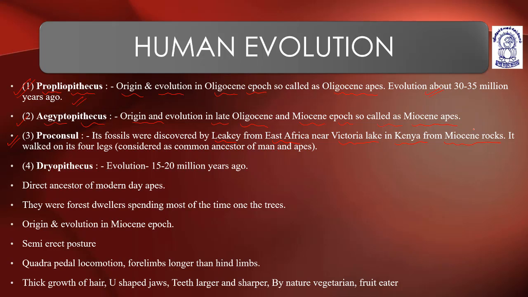Next is Dryopithecus. Dryopithecus evolution is traced around 15 to 20 million years ago. Now coming to the next point, direct ancestors of modern day apes. Dryopithecus are considered the direct ancestors of modern day apes.